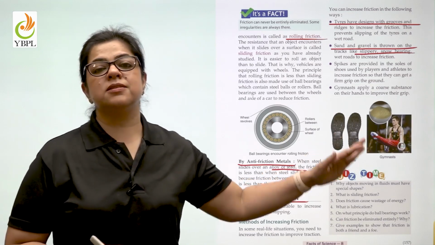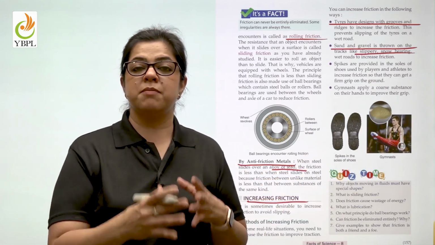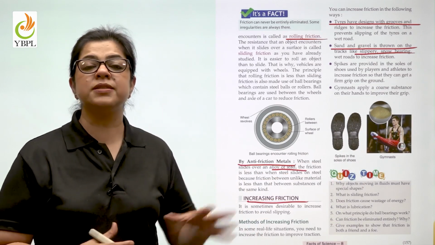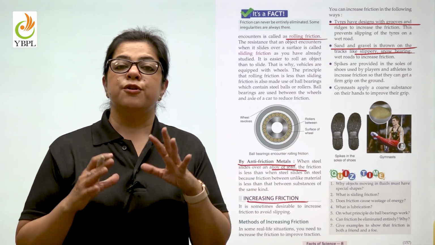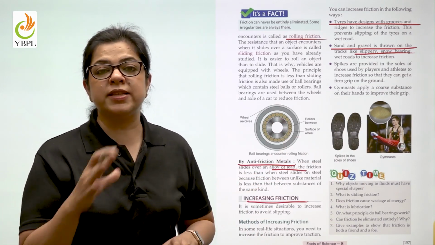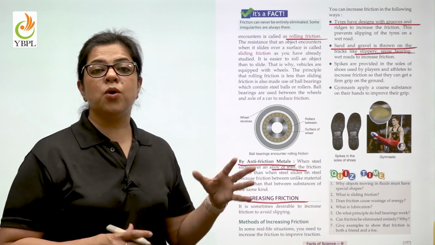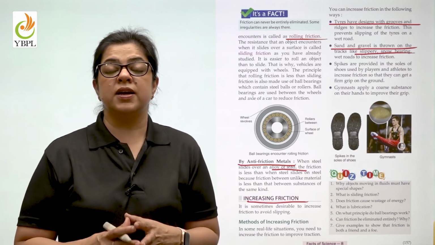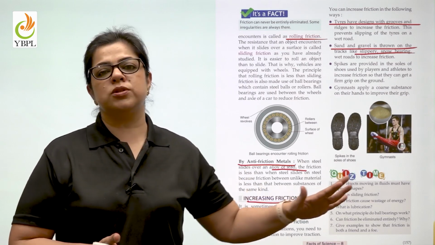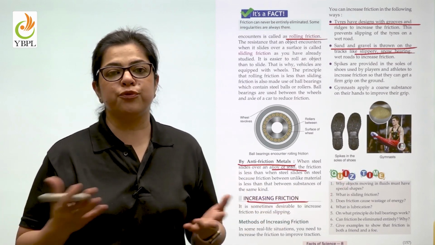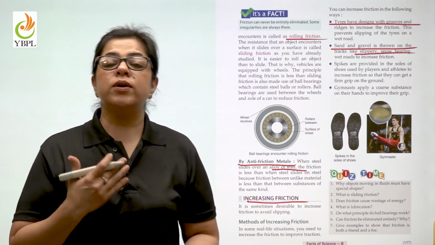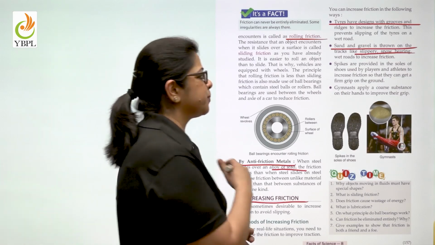The second is on slippery snow tracks, sand and gravel is thrown. That again makes the surface rough. So when the mountaineers are climbing up this surface, what is going to happen? Friction will not let you slip. Otherwise, if you try walking on snow, what is going to happen? Snow is a very, very smooth surface. There is practically no friction. You will keep on slipping on snow.